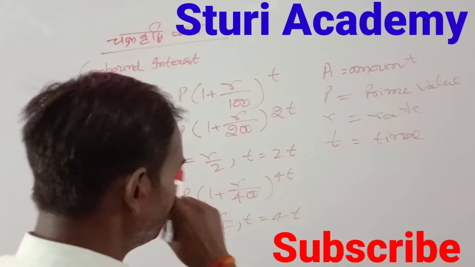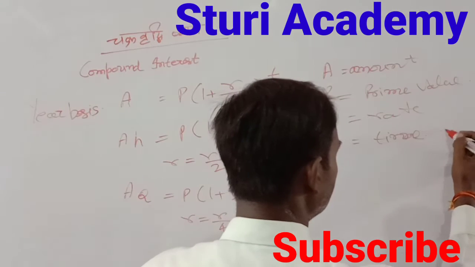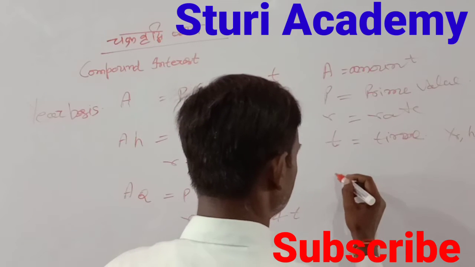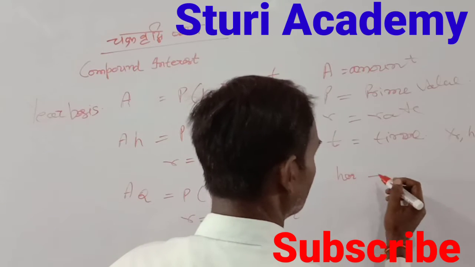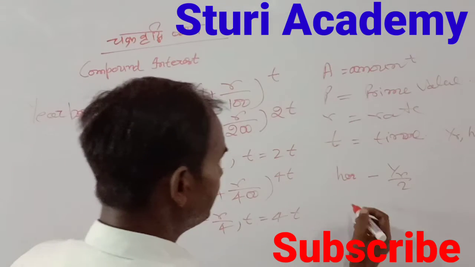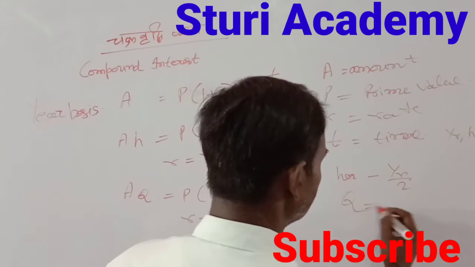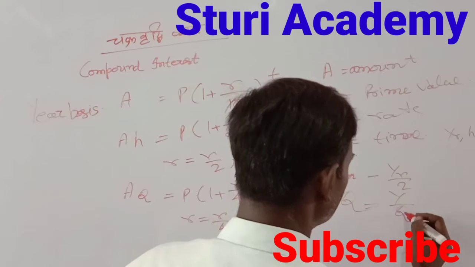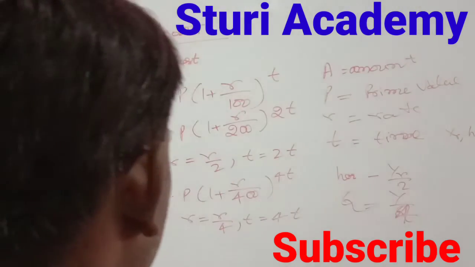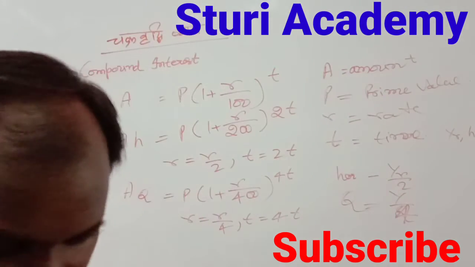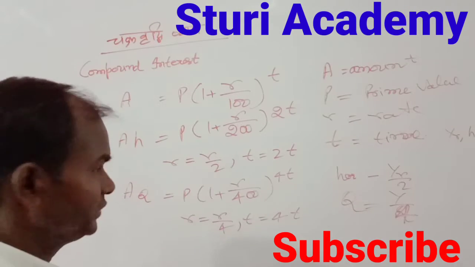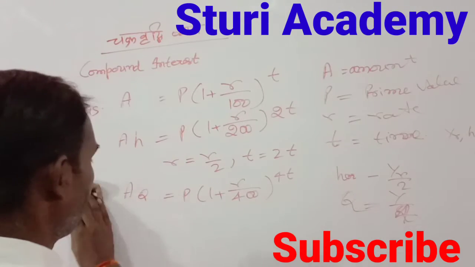The time here is given to you either in years or in half years. Half yearly means year by 2. And in case of quarterly, then it is year by 4. Okay, now write down these formulas and remember them for solving questions in your practice.